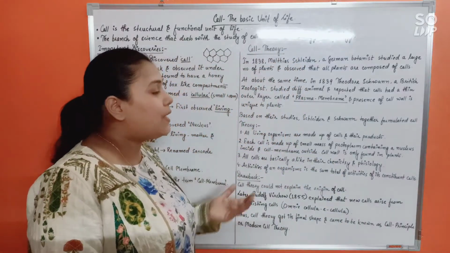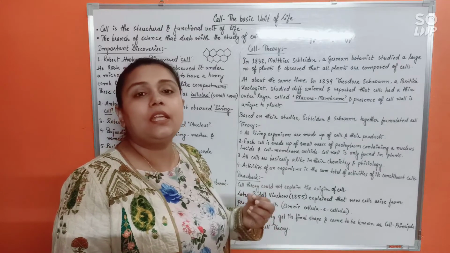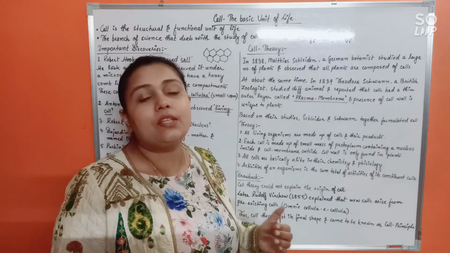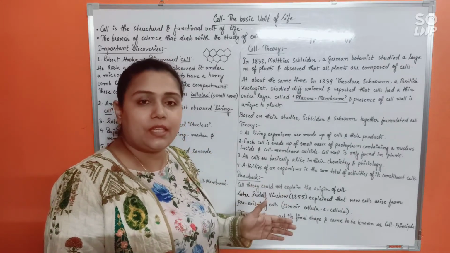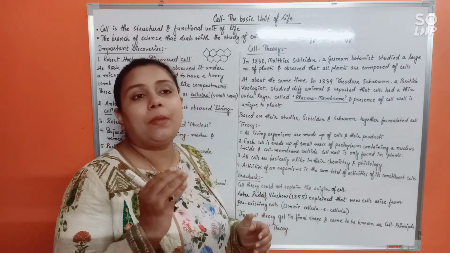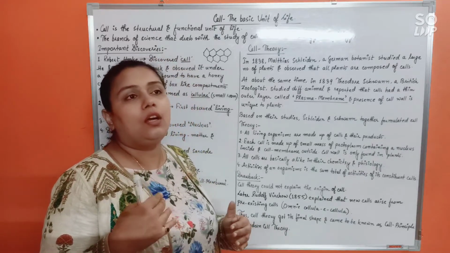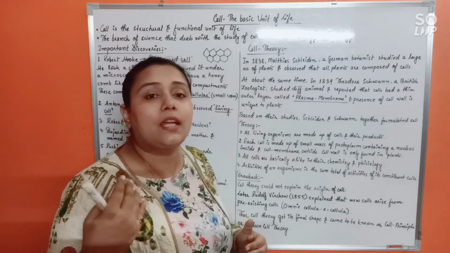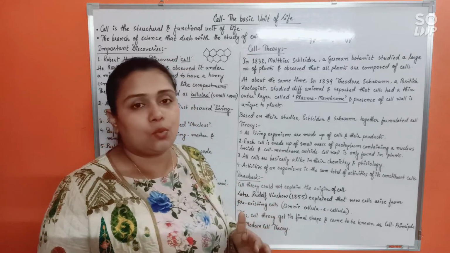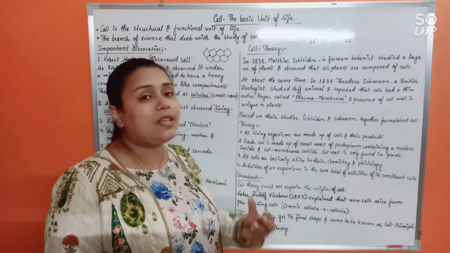Now, what is cell theory all about? It is about certain important basic characteristics of the cell presented theoretically. The basic general characteristics of cells, drawn as conclusions by Schleiden and Schwann, were put together in the form of a theory, hence cell theory.